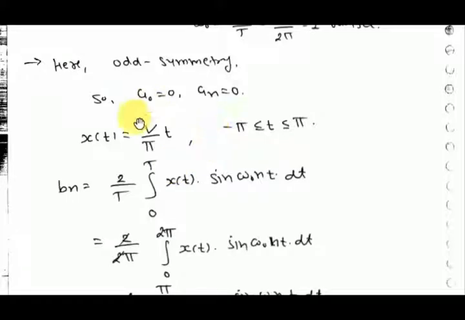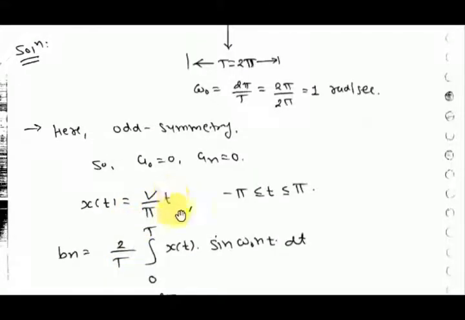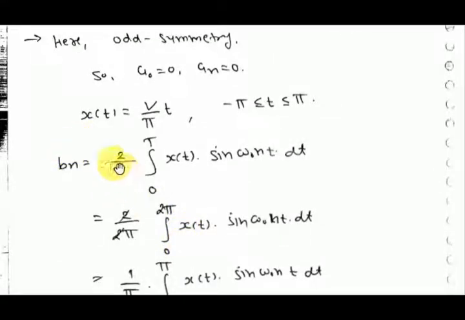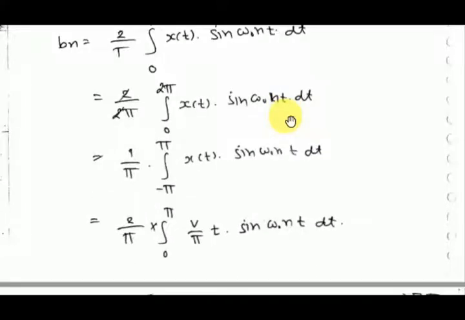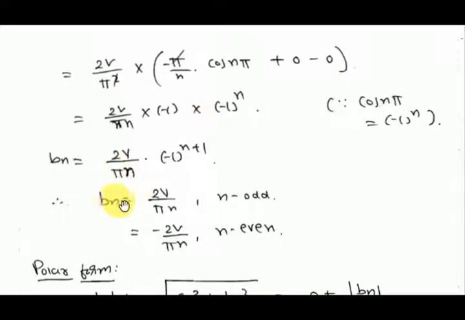Here I am not considering the half-wave symmetry property. If you see, the result will be the same. a0 is 0, an is 0 due to odd symmetry. And you can take the signal x(t) over a period, with the slope of the signal, and use that bn formula. You will find, for n odd bn is this, and for n even bn is this.